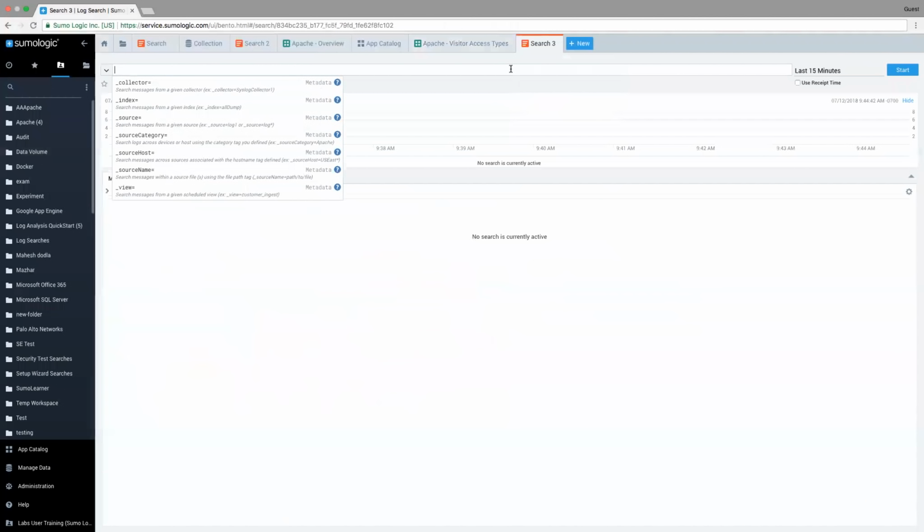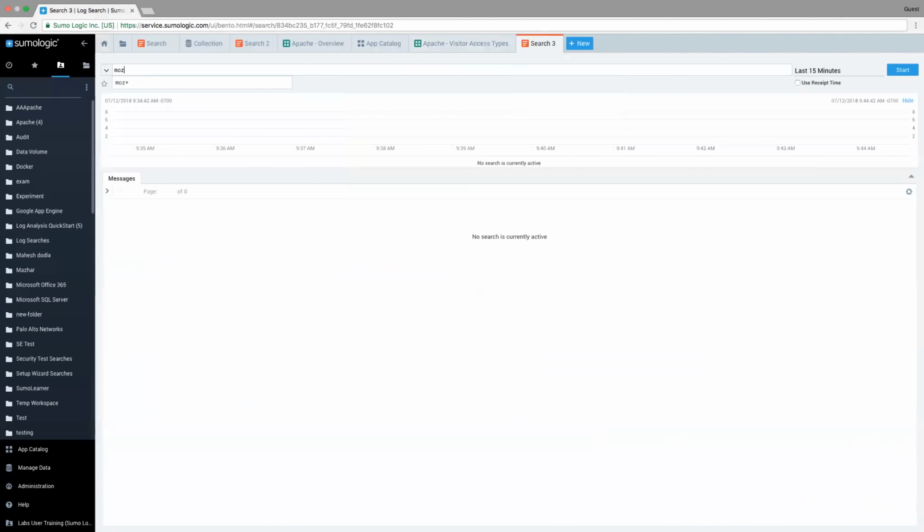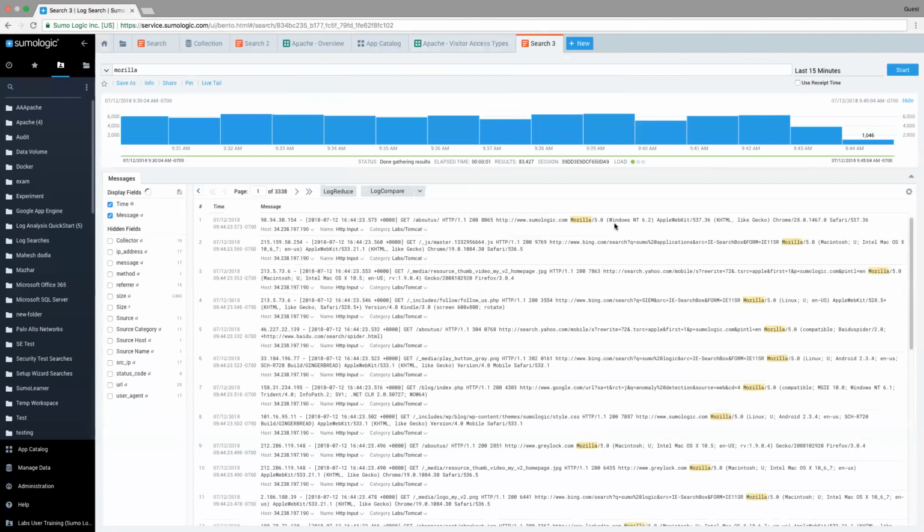So up here we have a search window, and what I can do is I can just go ahead and start to type my query. So let's say I want to go ahead and start to search for Mozilla. I can just very simply type Mozilla and hit start. And here we go, and now I have my results.